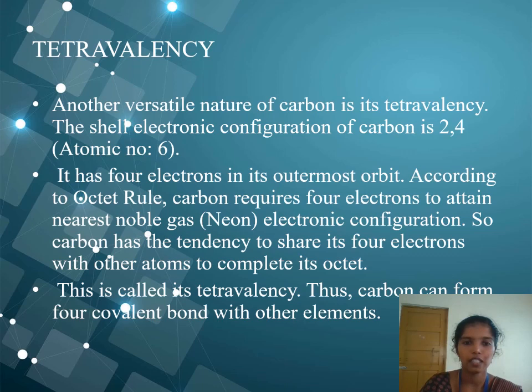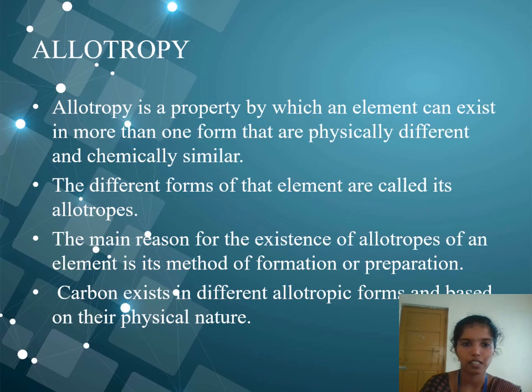Tetravalency. Another versatile nature of carbon is tetravalency. It has 4 electrons in its outermost orbit. According to the octet rule, carbon requires 4 electrons to attain the nearest noble gas electronic configuration. So, carbon has the tendency to share its 4 electrons with other atoms to complete its octet. This is called its tetravalency.